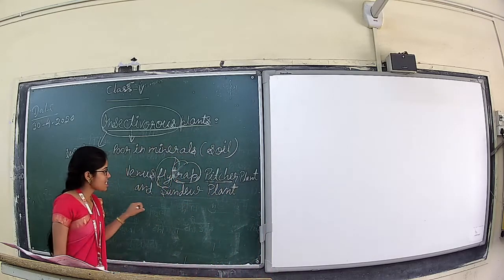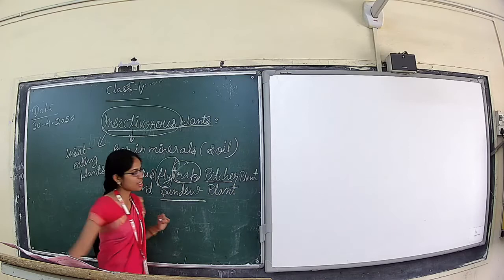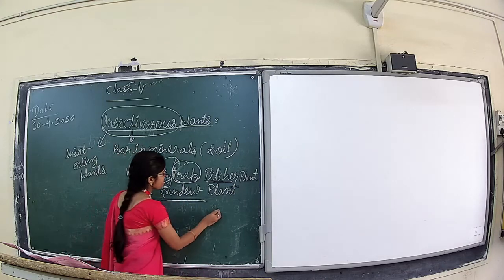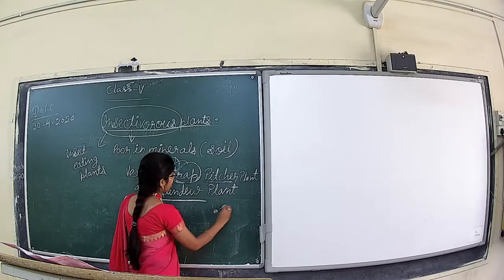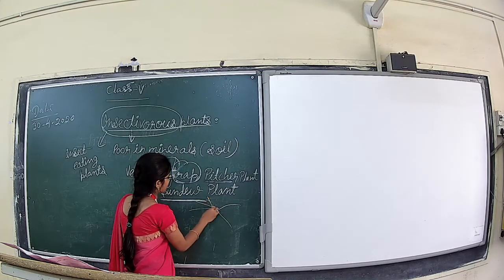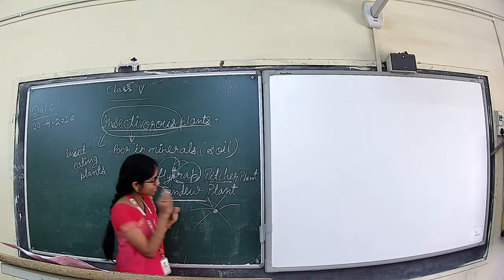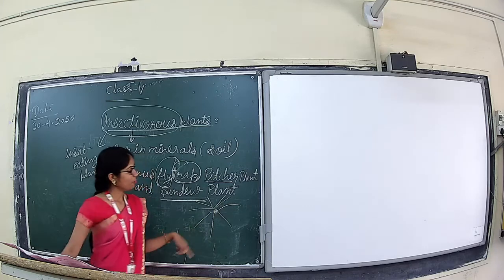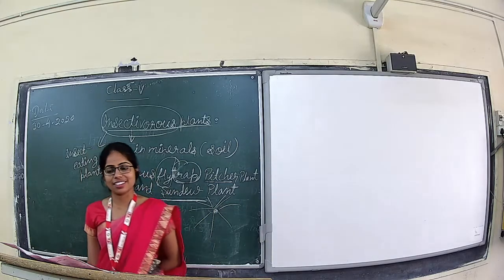And next is sundew plants. Why is its name sundew plant? Because it looks similar to the sun, like this. It has wings like this. Not real wings, but the leaves are like wings. So its name comes like this.